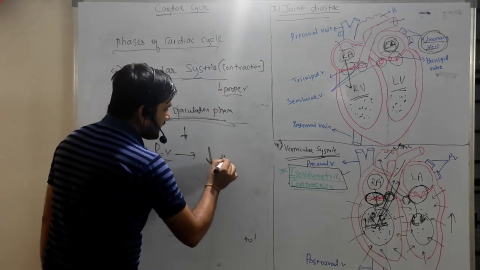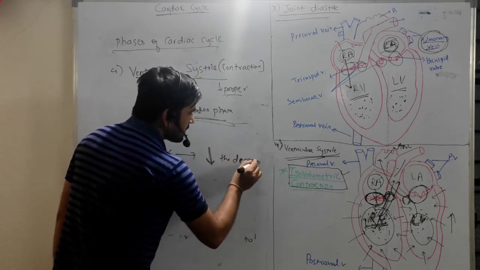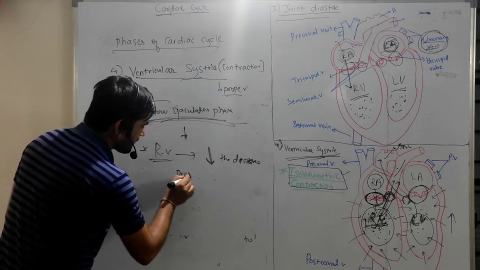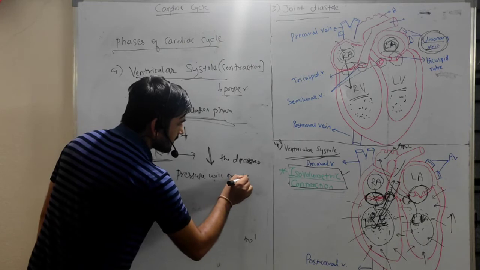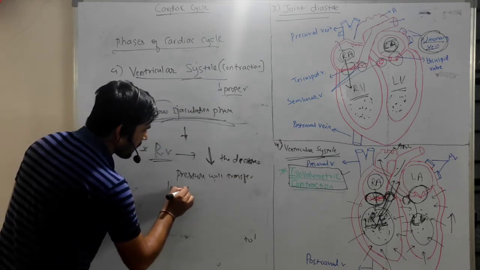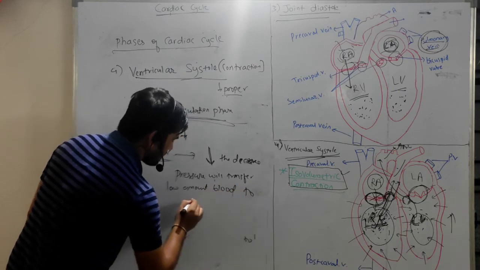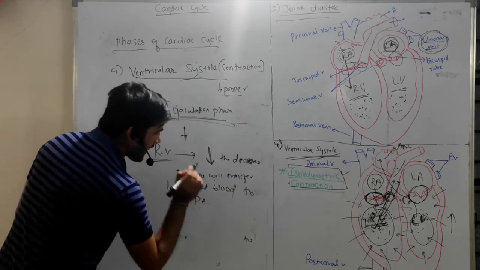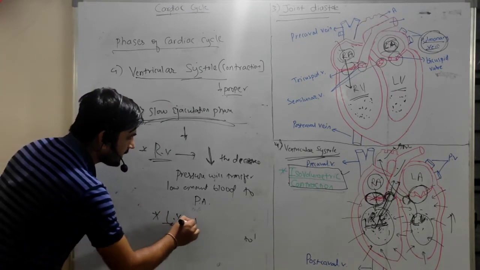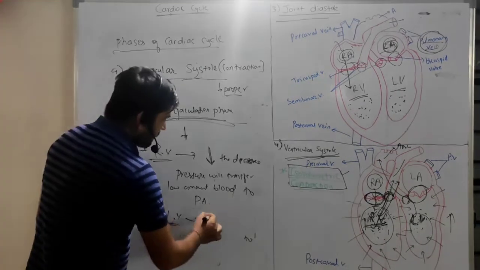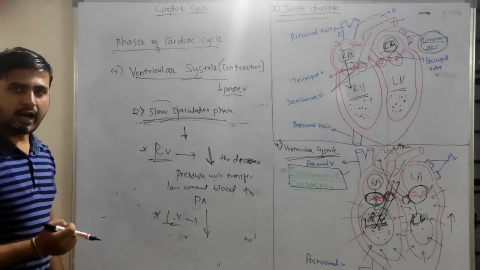So the decreased pressure will transfer a low amount of blood to the pulmonary arteries, right?